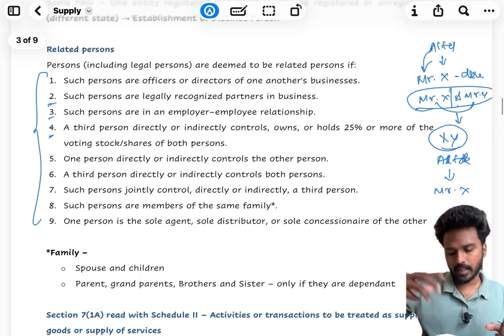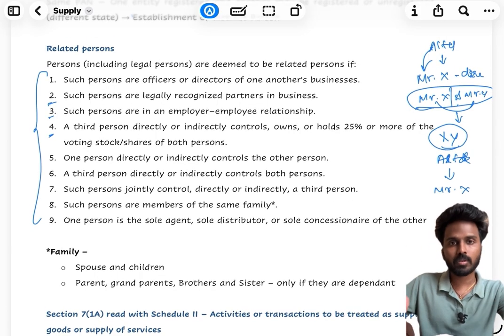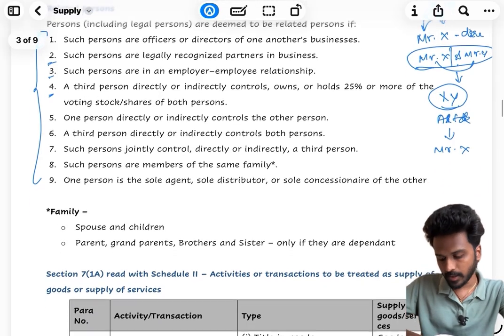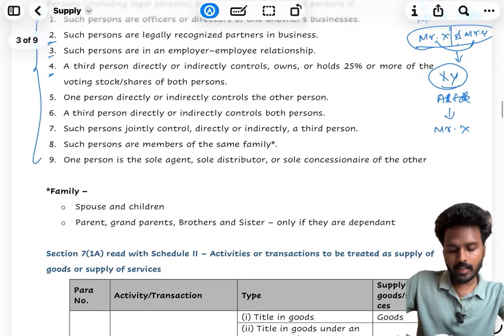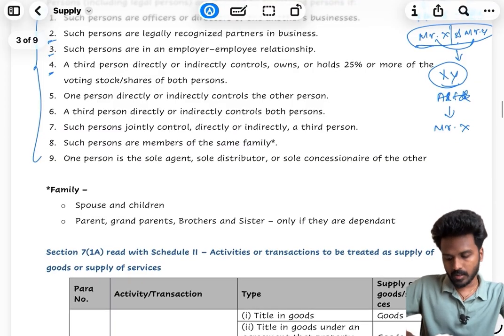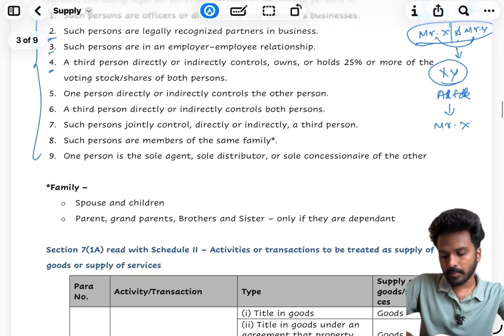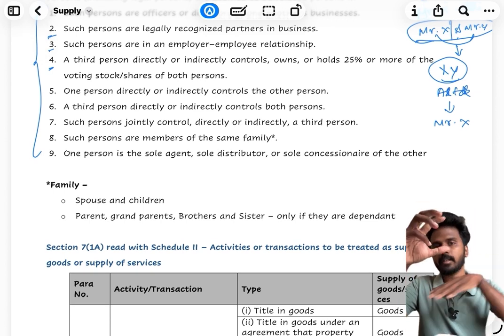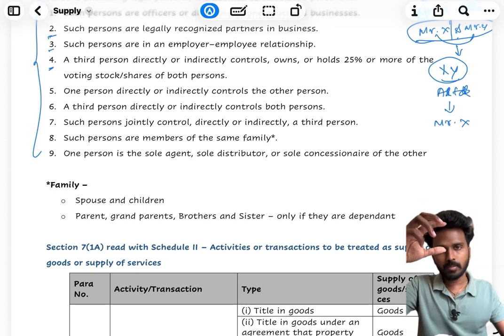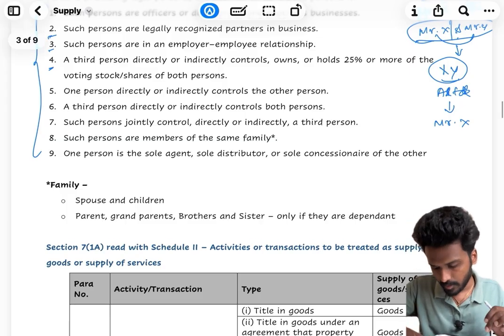For example, a person directly or indirectly holds 25% or more of the shares of the company. These two will become related persons. One person directly or indirectly controls the other person. And sixth, a third person directly or indirectly controls both persons. A third person directly or indirectly controlling these two persons will become related persons.